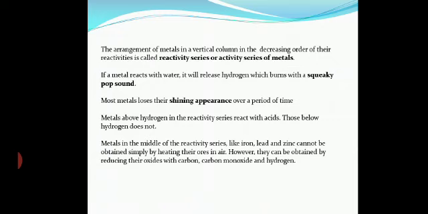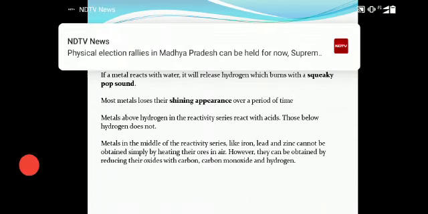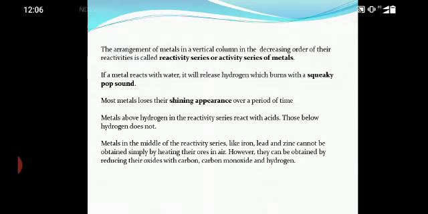Clear? So if you want to do an experiment, you can do it in your lab. Take, let us say, 5 or 6 test tubes. Let us say you have taken 5 test tubes. Now add acid, like HCl, to the 5 test tubes, A, B, C, D, E. In the first test tube, you add magnesium ribbon. You will see immediately a big squeaky pop sound will be heard, because hydrogen gas is released with an exothermic reaction.